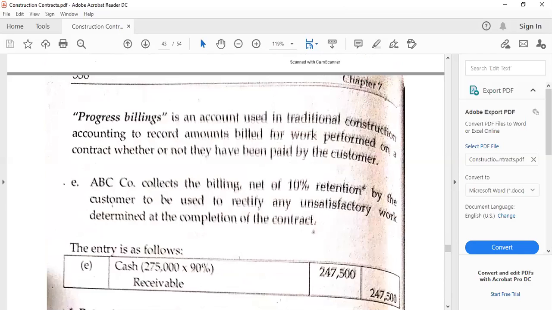All right. So progress billings basically are the billing statements, or just like electric bills given to us if we use electricity from any electric company or business. So in this case, we received the amounts billed by the contractor to the customer, whether or not they have been paid by the customer. So that's why the progress billings, let's say for example, may not necessarily equate to the value of the receivable or the contract asset immediately.